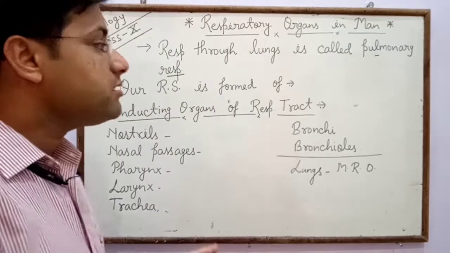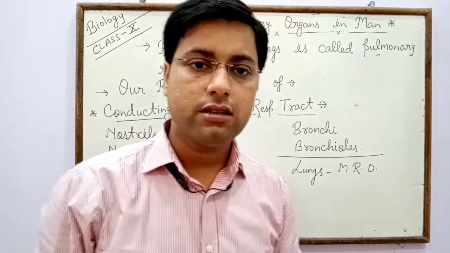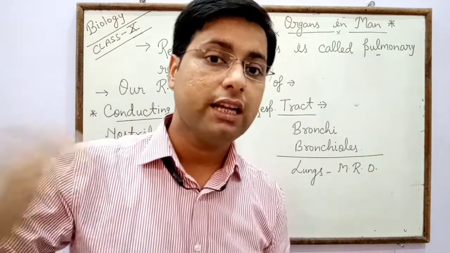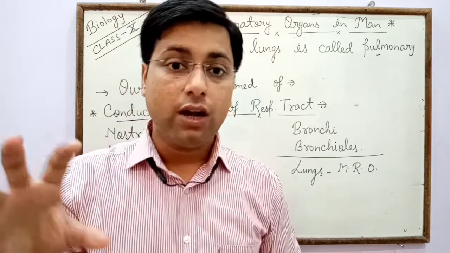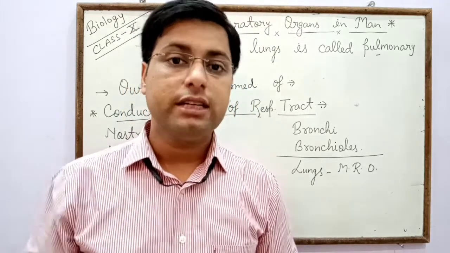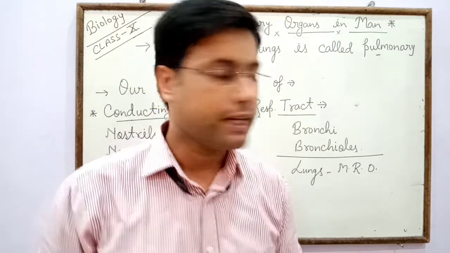Our respiratory system is formed of many parts, and all these parts are involved in respiration, especially in inhaling and exhaling of gases.